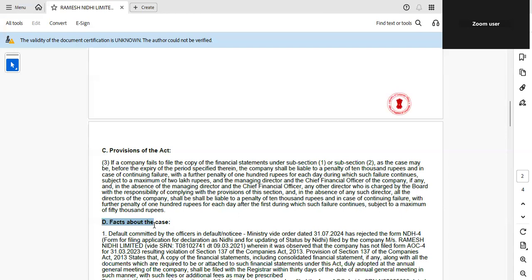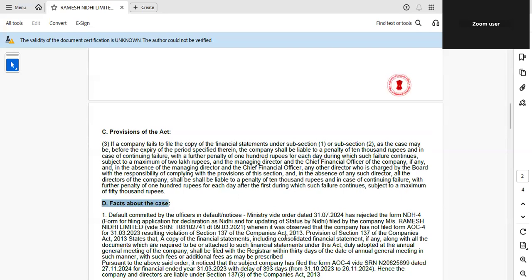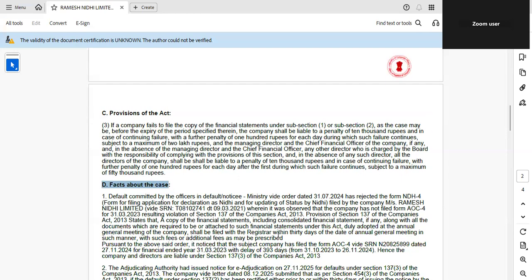Now the facts of the case. The company filed NDH-4 for status updation, the Nidhi company status declaration. But the ROC rejected the NDH-4 on 31st July 2024. The reason mentioned is that AOC-4 for financial year 22-23 was not filed.